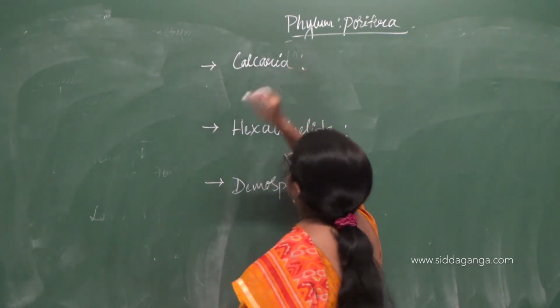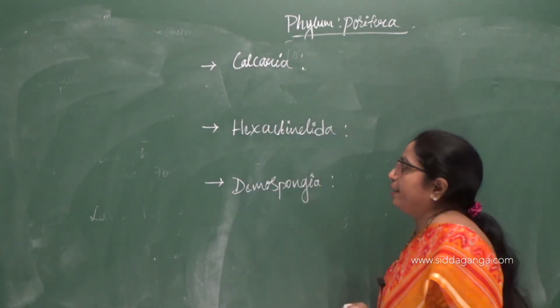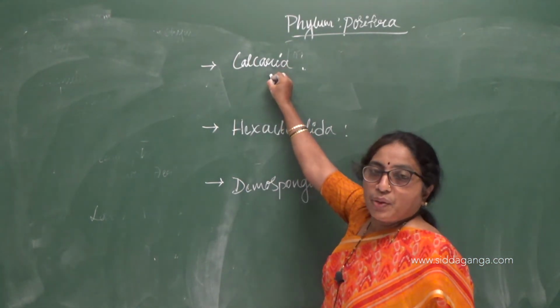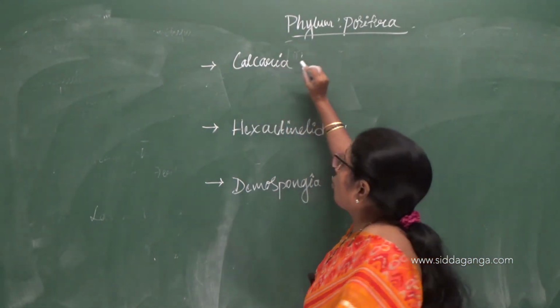Under this we have certain examples. Calcarea, which means the spicules are made up of calcium carbonate.